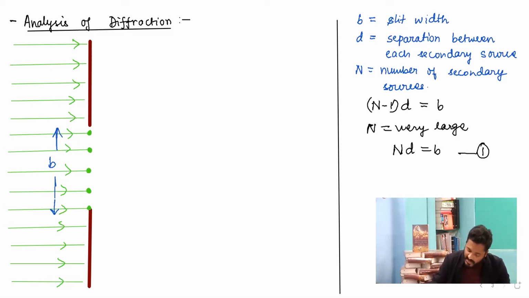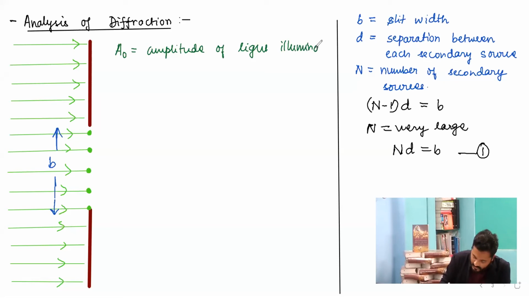The next aspect which we are going to discuss is the amplitude. Let A naught be the amplitude of light illuminating the slit.